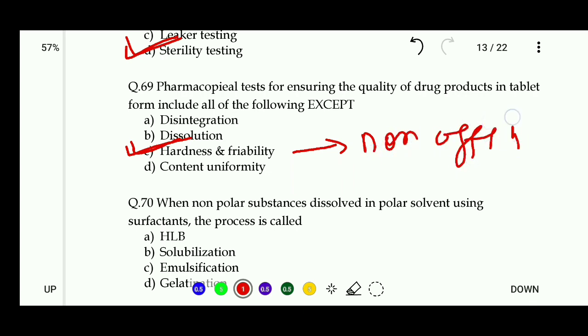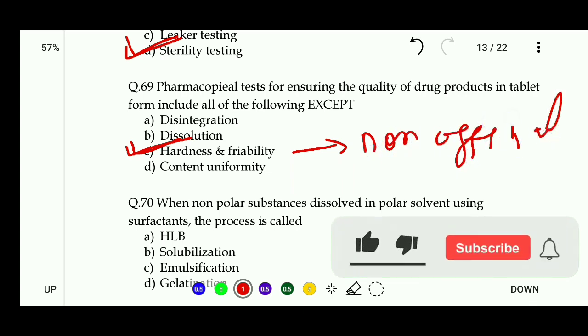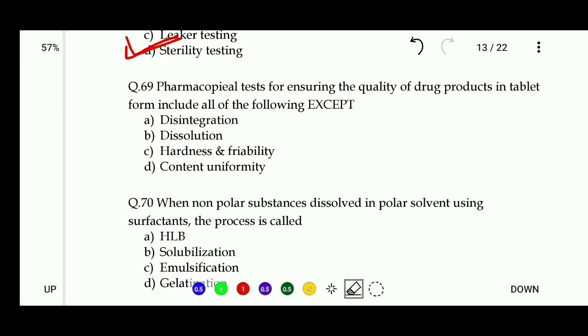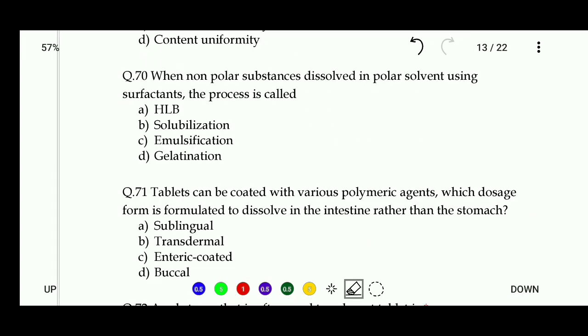Okay friends, let's see question number 70. When non-polar substances are dissolved in a polar solvent using a surfactant, this process is called: HLB, solubilization, emulsification, or gelatination. So the right answer of this question is solubilization.